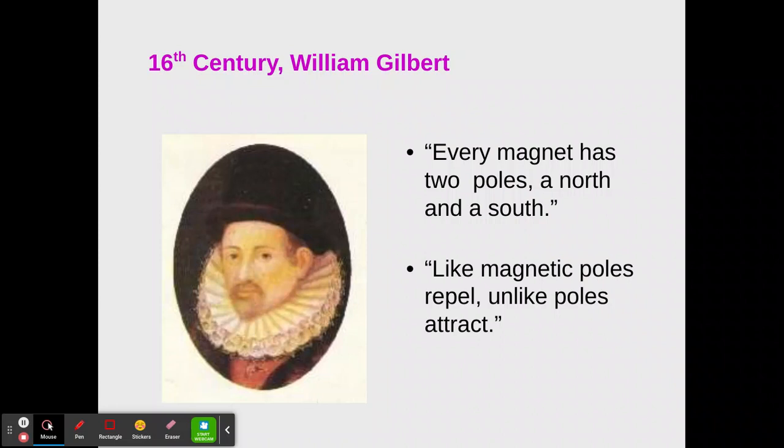Now, a little background: in the 16th century, William Gilbert was the one who discovered that every magnet has two poles, a north and a south. And like poles are going to repel. So south and south will repel, north and north will repel, and unlike poles will attract. Okay, so opposites attract.